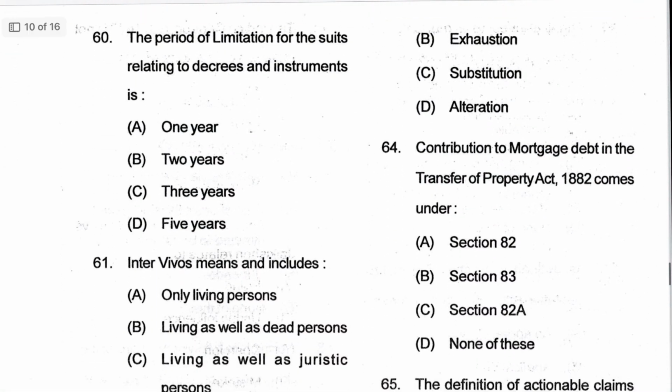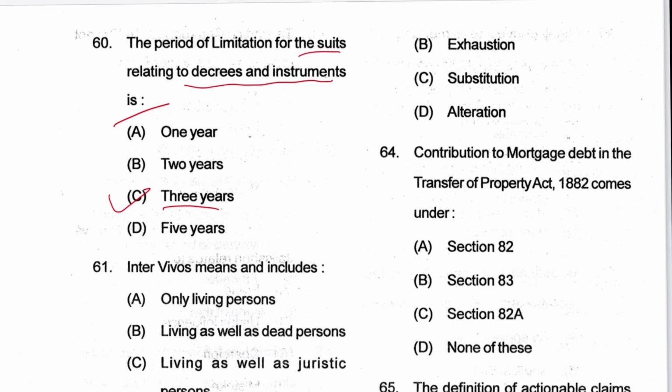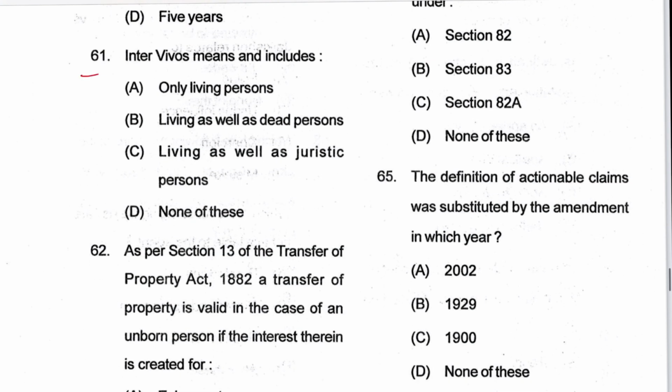Next, 60: the period of limitation for a suit relating to decree and instrument is 3 years. C is the answer. And where is it mentioned? It is mentioned in Article 59 of the Schedule of the Limitation Act. Next, 61: inter vivos means between living persons. The options were not correct, so it was also deleted.